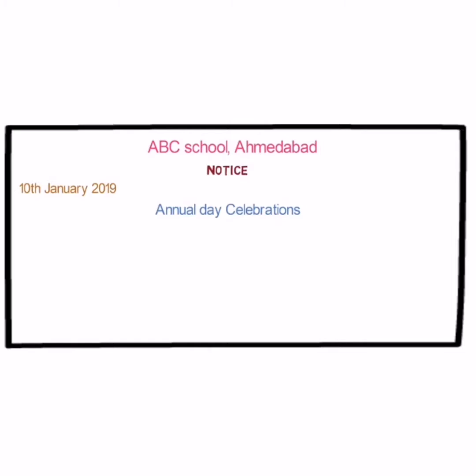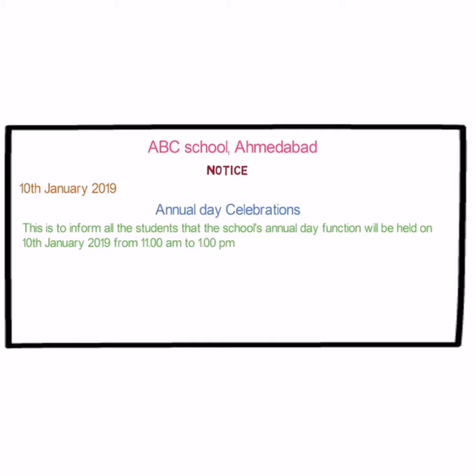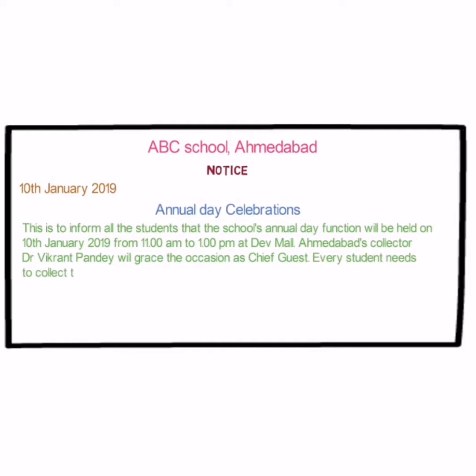Here we can write in this way also, like this is to inform all the students that the school's annual day function will be held on 10th January 2019 from 11 am to 1 pm at Mall, Ahmedabad. Ahmedabad's collector Dr. Vikrant Pandey will grace the occasion as chief guest. Every student needs to collect their passes from their respective class teachers.